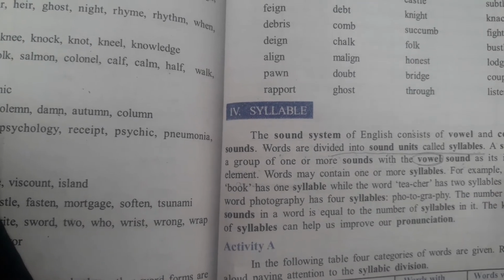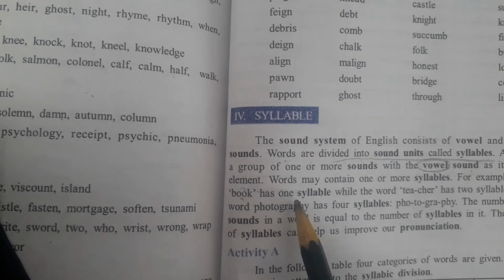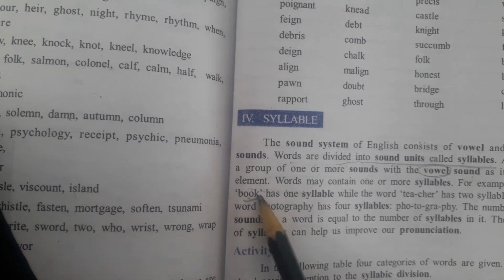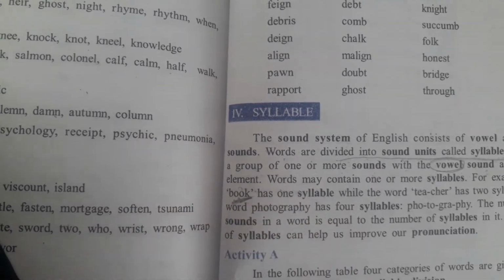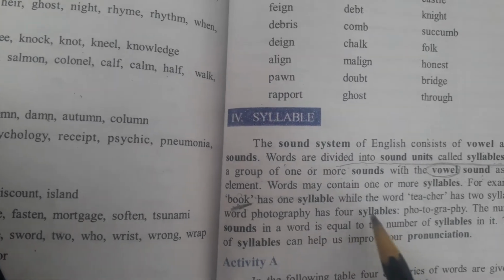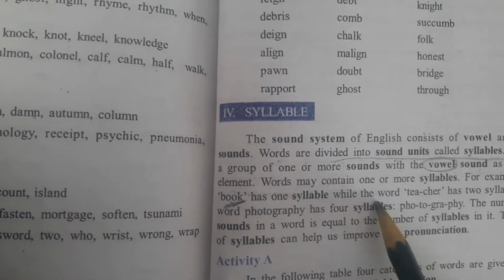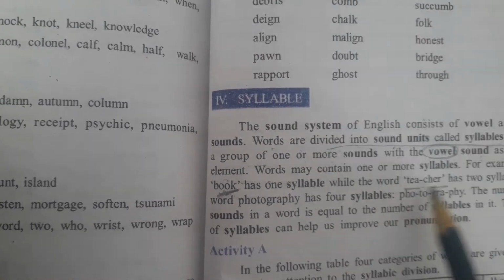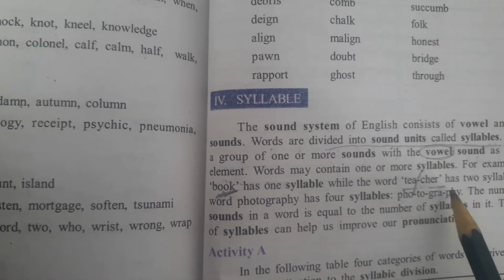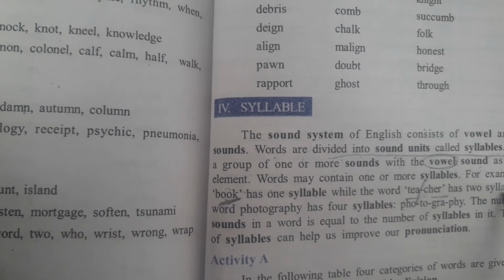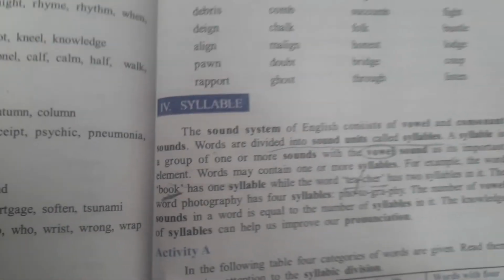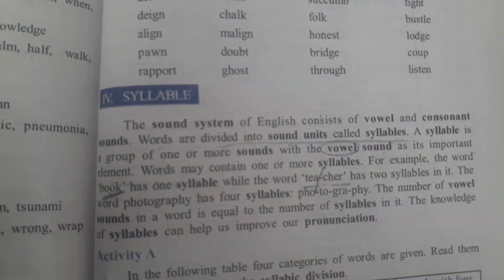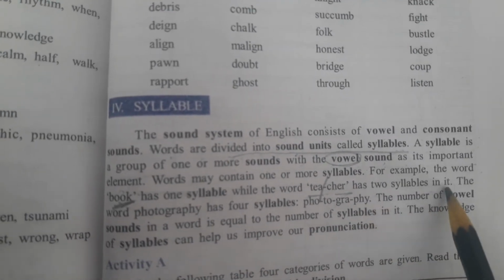For example, the word book has only one syllable. It means it is monosyllable. While the word teacher has two syllables, teacher, T-E-A and C-H-E-R. Two syllables means dissyllable.